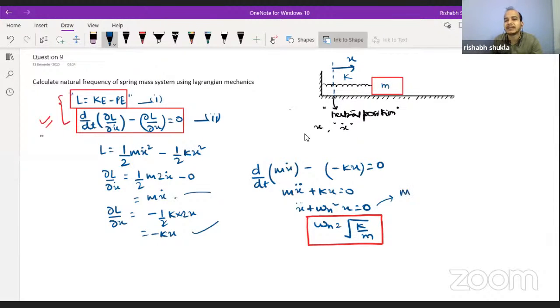This is mathematics, and something which you have read in vibration: if an equation like x double dot plus omega n square x is equal to 0 appears, then this is the case of a vibrational model where the angular frequency is equal to omega n.